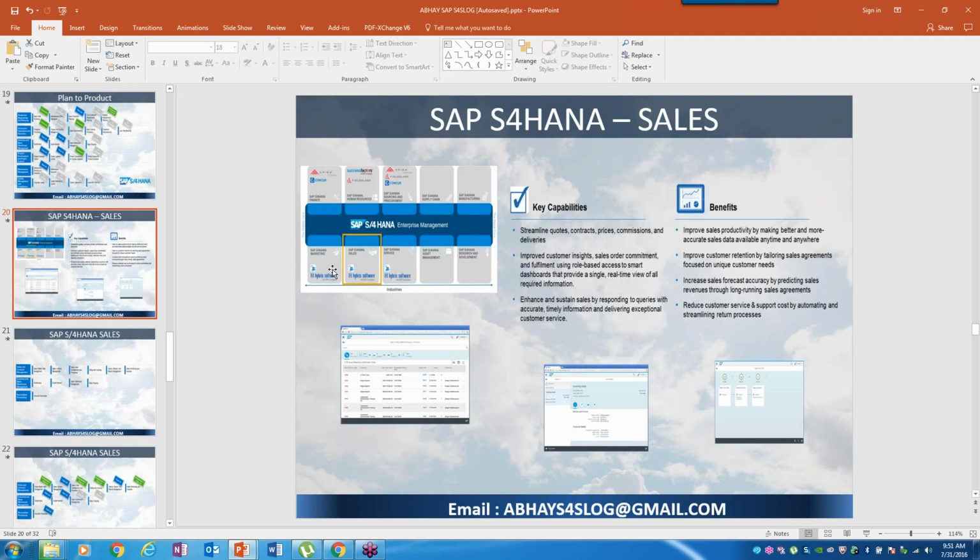Similarly, from source and procurement to APO, where the data can be easily read by the APO systems. So that's where the change is all about. But it all depends upon what is available as of today. As of today means 1511, because it's a yearly innovation cycle. Slowly we'll move on to 1610. A lot of features may come in, and there can be a lot of changes between 1511 and 1610, which are advanced features.